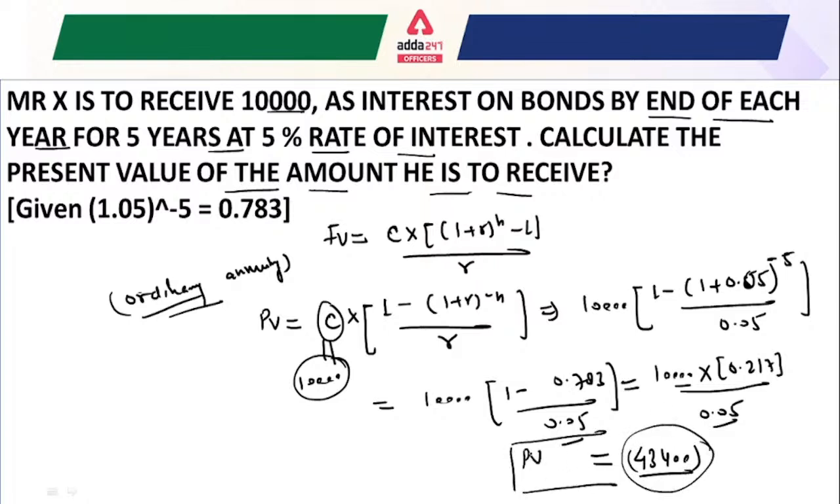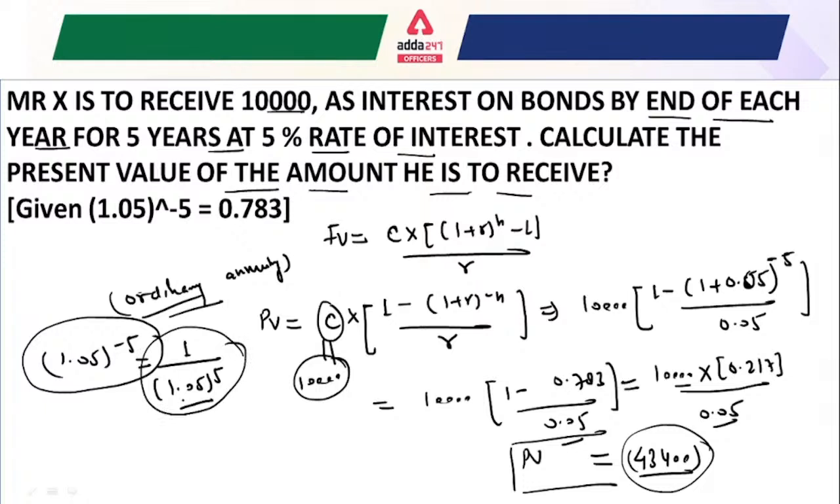So this is a very important thing we understood about the present value and future value of an annuity, right? One more important thing to understand: if you have to find the value of 1.05 to the power minus 5, how can you find that? You can also write this value as 1 divided by 1.05 to the power 5. Now the only thing you have to calculate is 1.05 to the power 5.